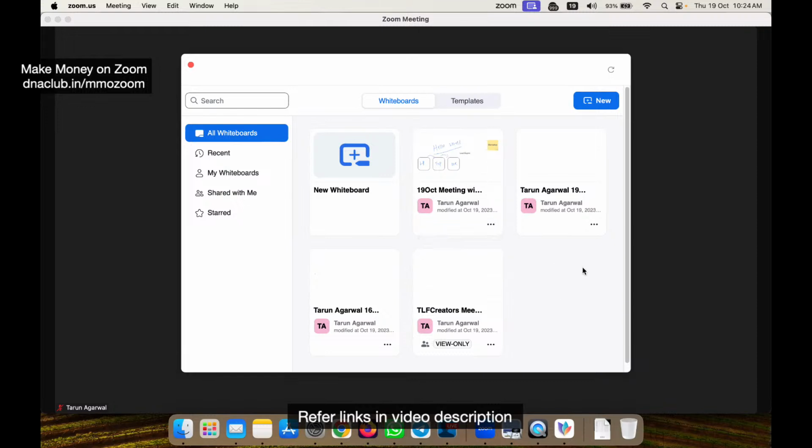Just type awesome if you are finding this advanced setting also awesome. This is so handy. This makes you so productive. There is no need to use multiple tools. You can do all these things on Zoom itself, because these are some normal things which we use during the meetings. Okay, so thanks to Zoom for adding all these features for us, making our life much easier. All right, are you finding this entire training useful?